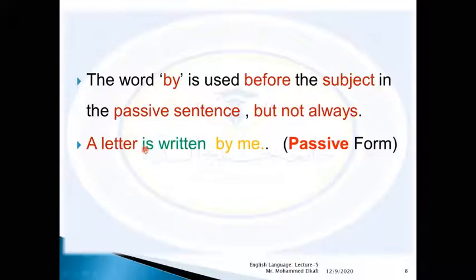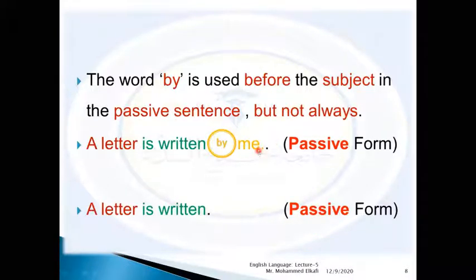So here we'll find is written, and the subject of the active form is used in a different position in the passive form. We use it after by. So a letter is written by me. It's a passive form. And this is the form of the new object. Me is the object of by. Later, we are going to talk about the changing of pronouns in the passive sentence.